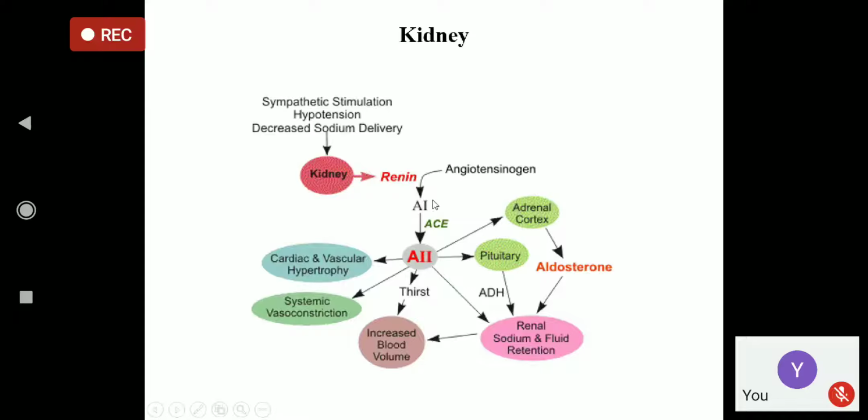Then angiotensin 1 is converted into angiotensin 2 by angiotensin converting enzyme. Angiotensin converting enzyme is in the capillary endothelium of the lungs. And angiotensin 2 is formed. Angiotensin 2 is an octapeptide, 8 amino acids are there.